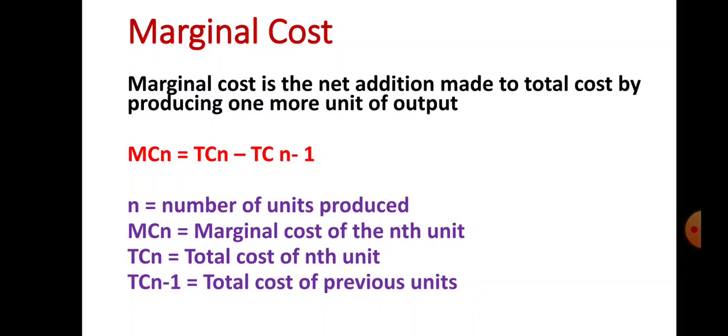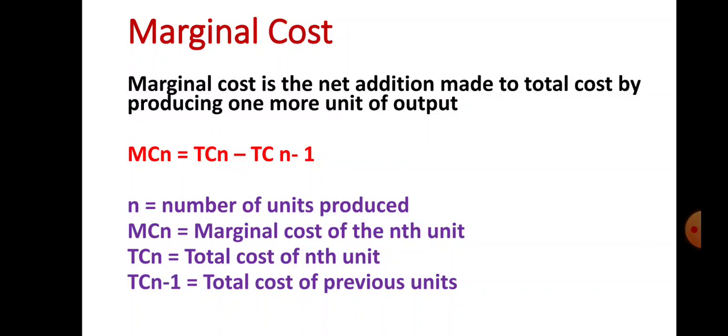Now how to find out the marginal cost? What is the formula to find out marginal cost? MCn is equal to TCn minus TCn-1. So what does small n mean here? Number of units produced. What is MCn? MCn means marginal cost of the nth unit. What is TCn? TCn means total cost of the nth unit.